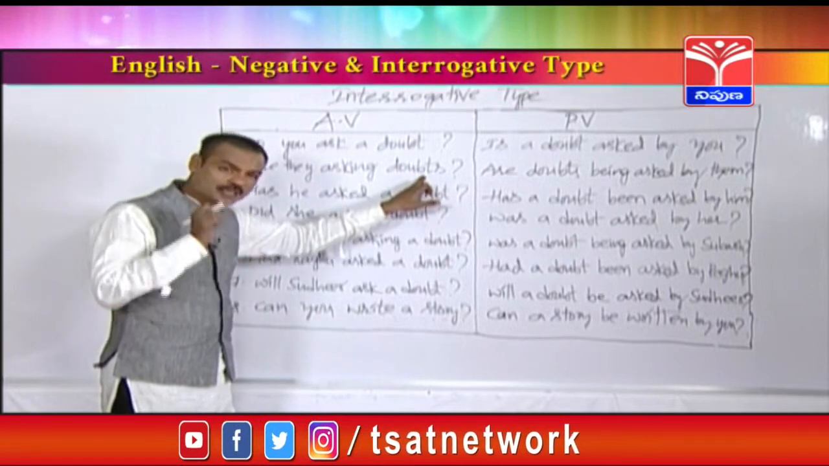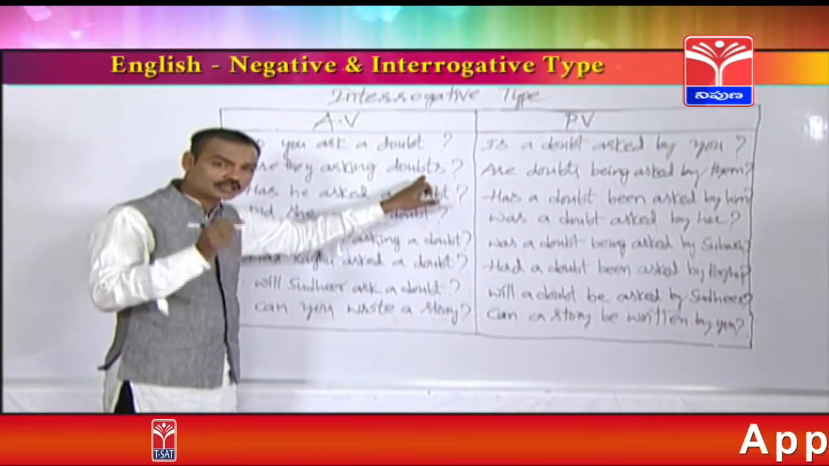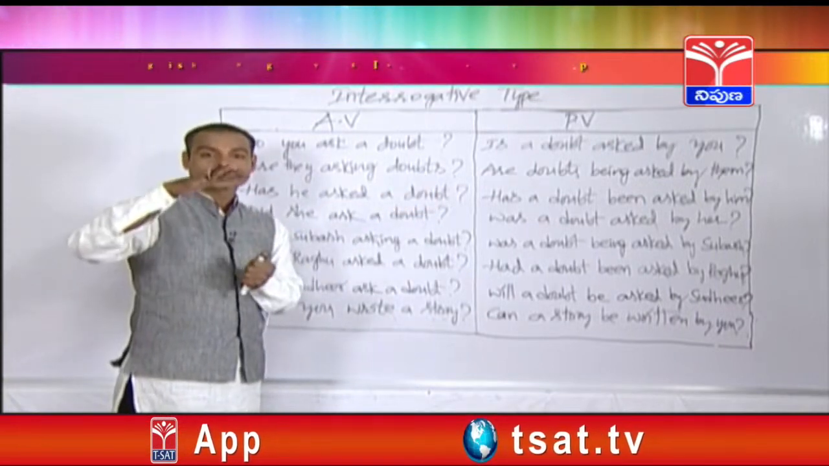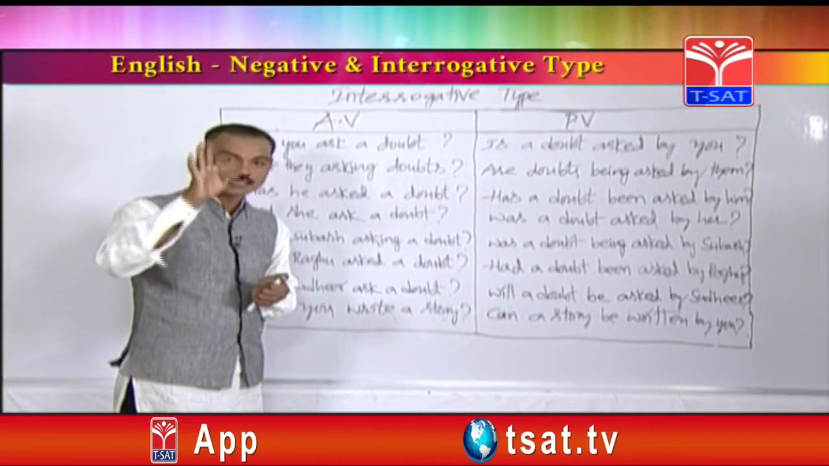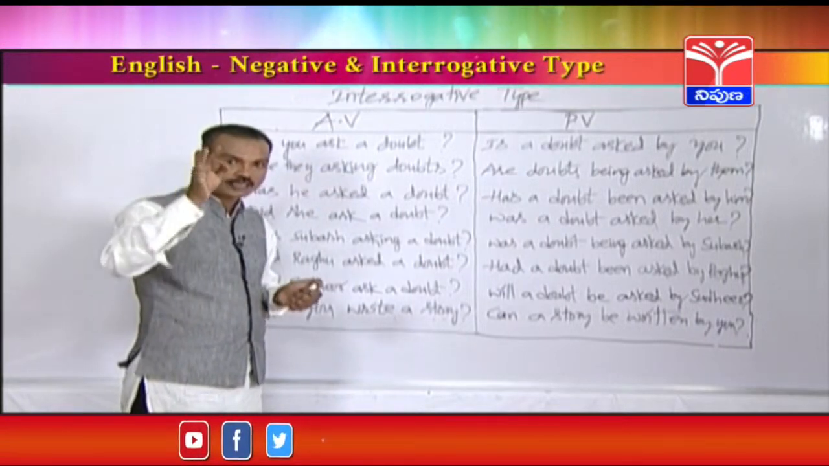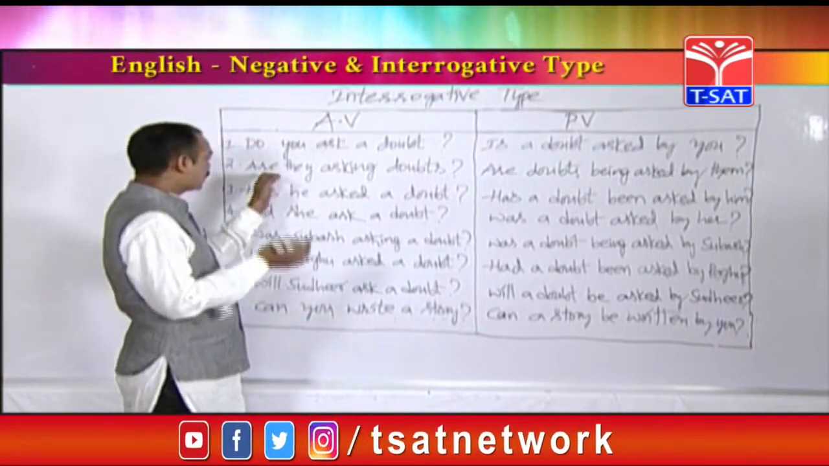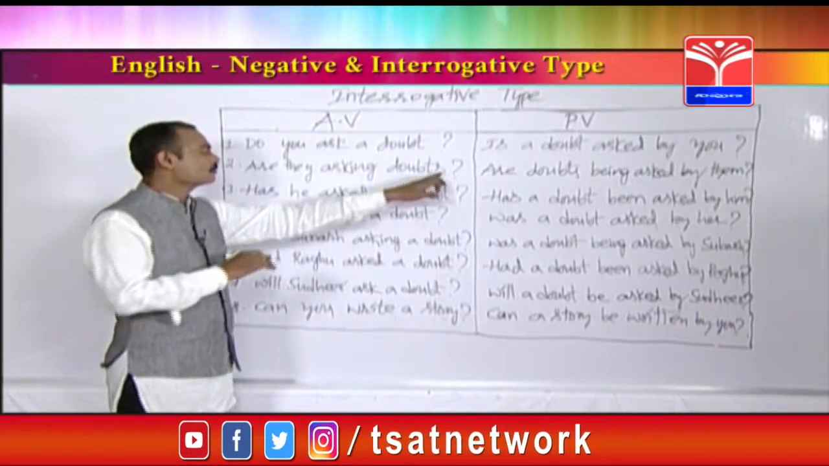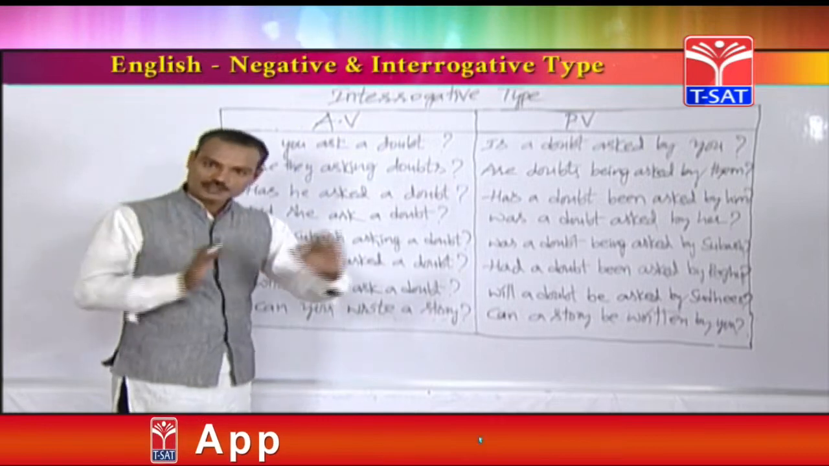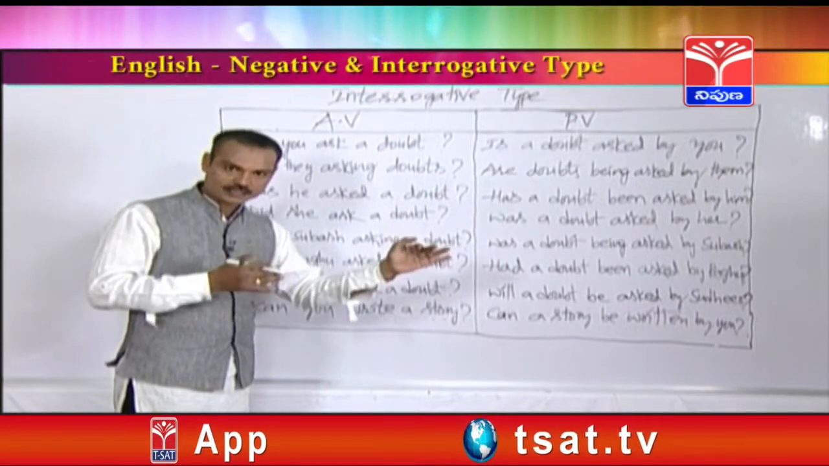Which tense is it? Present continuous. How can you find out it is present continuous tense? Whenever you find helping verbs like am, is, are plus the ing form, V1 plus ing, such sentences are called present continuous. Again, whether it is positive or negative, see, the question mark is there. It is an interrogative sentence. Shall we change into passive voice now?